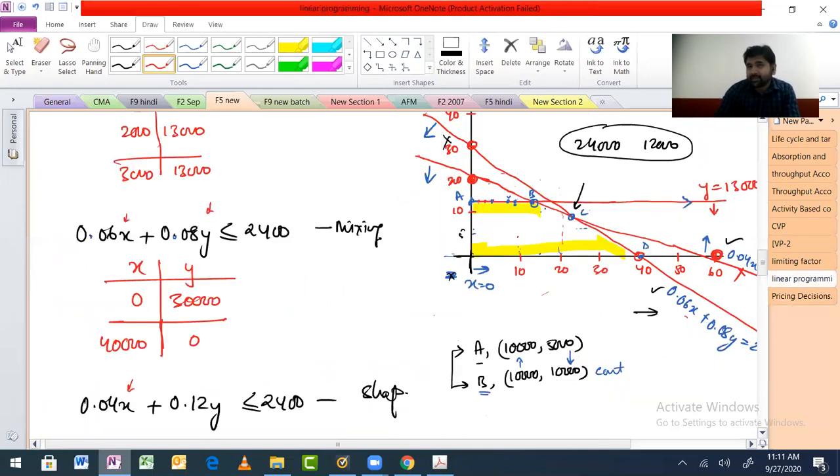This is the main point we saw in the graph: 24,000 and 12,000, this point C that we have here. This is at the intersection of these two things. That's why we are not trying to calculate the shadow price of this line. Wherever there is slack, there will be no shadow price. The shadow price will always be 0.